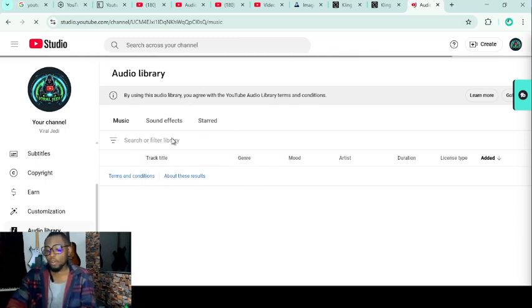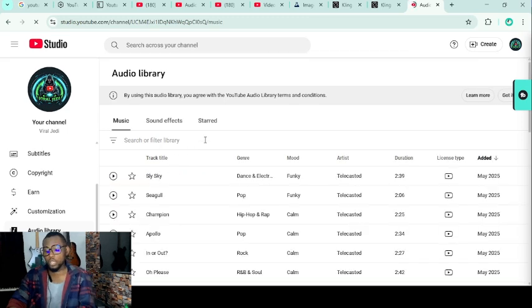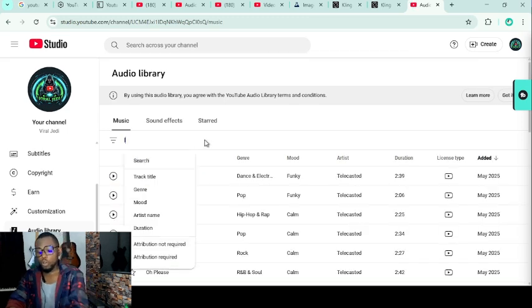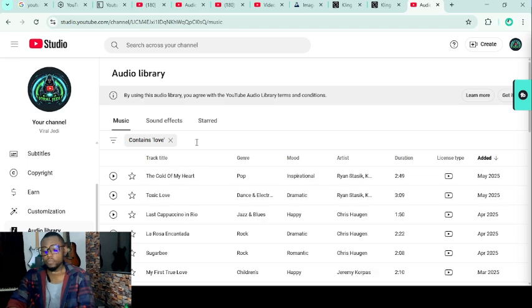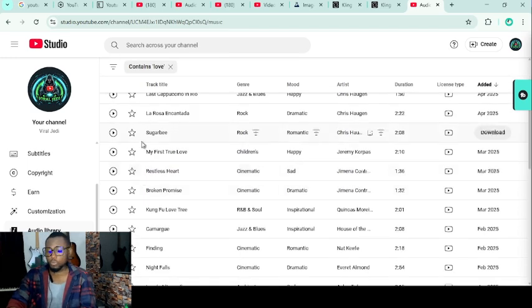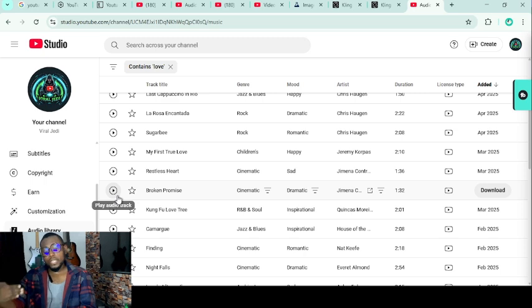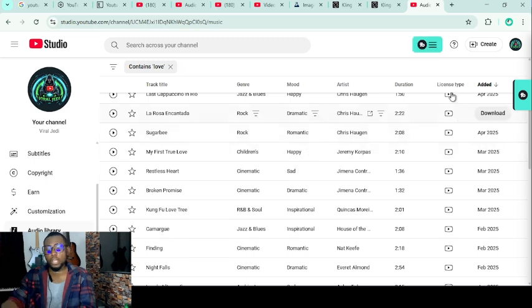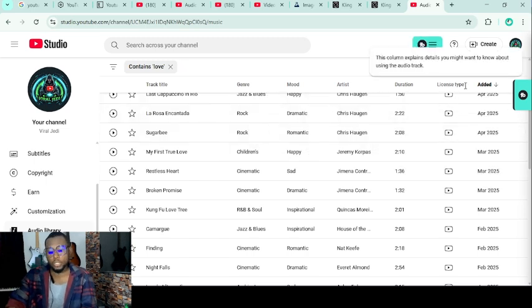Now we have all the sounds that we want. All we have to do is search for the kind of sound that you want. I'm going to come here and type love. Normally what I do is search through the sounds that match the kind of ambience, the kind of mood that I want for my clip, for my video. Also, you need to be careful with this license type.